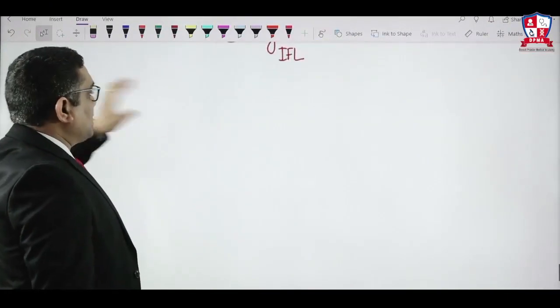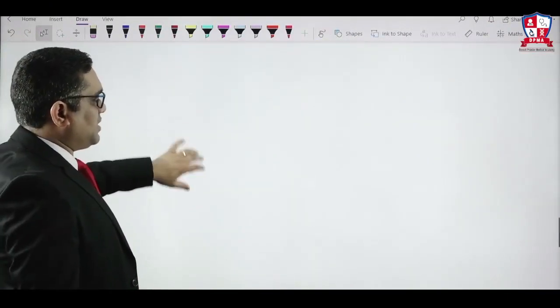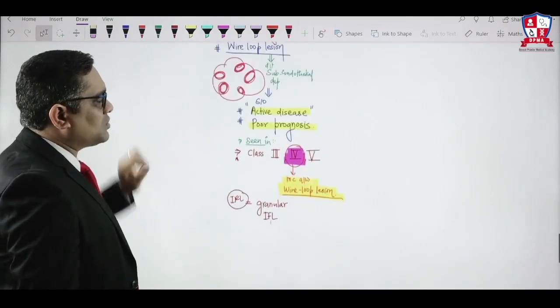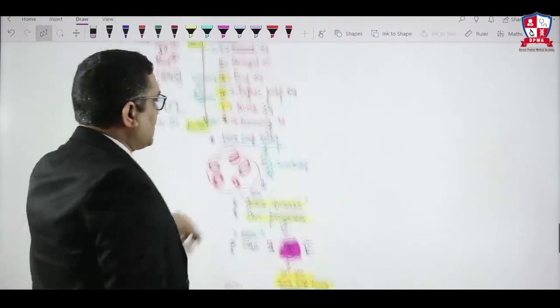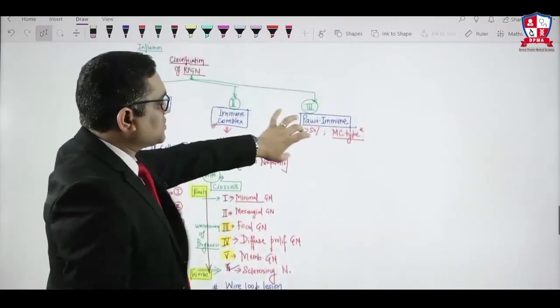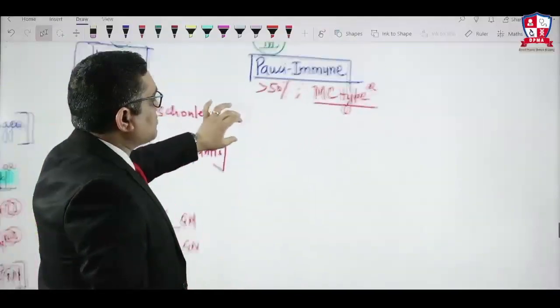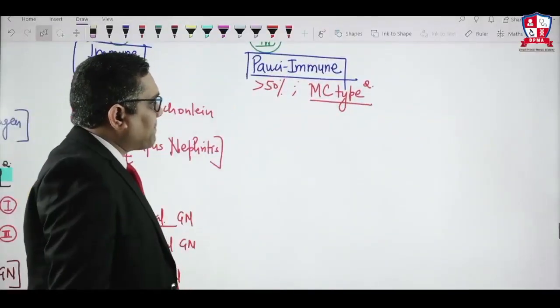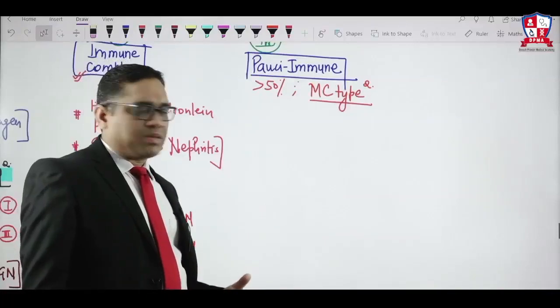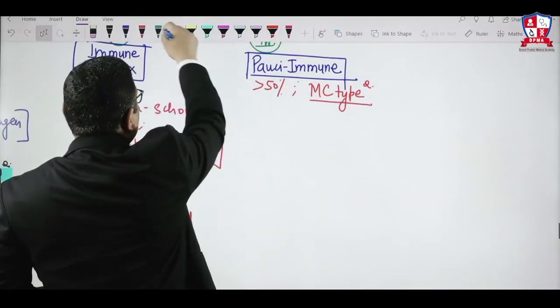Now coming to class 3 RPGN, which is also known as pauci-immune RPGN. It is more than 50% of the cases, and this is the most common type of RPGN. As you can see, the name itself is telling pauci-immune.